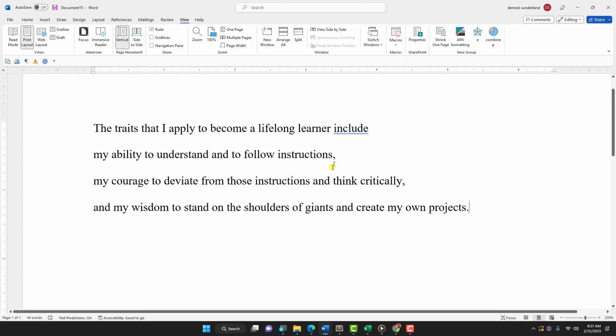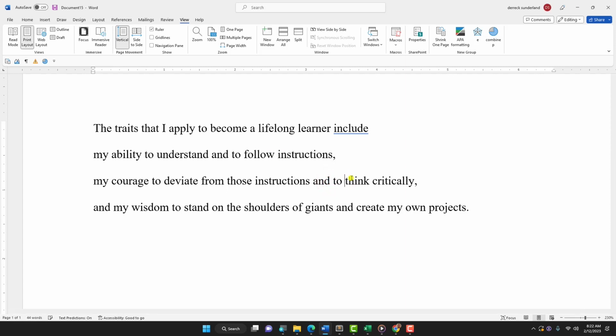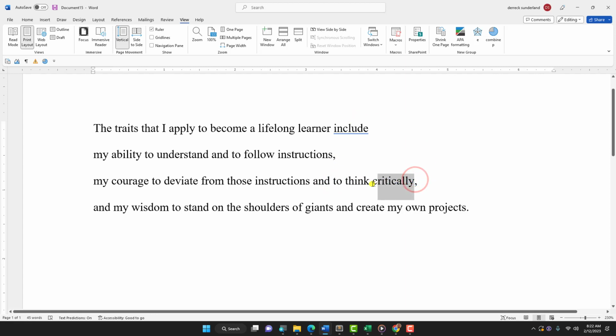And then we got this, and think, and to follow instructions. This time we had a noun as an object of this infinitive. And this time, and to think, we could have also added to here, and to think critically. This time we are using an adverb to modify our second infinitive in the series item.